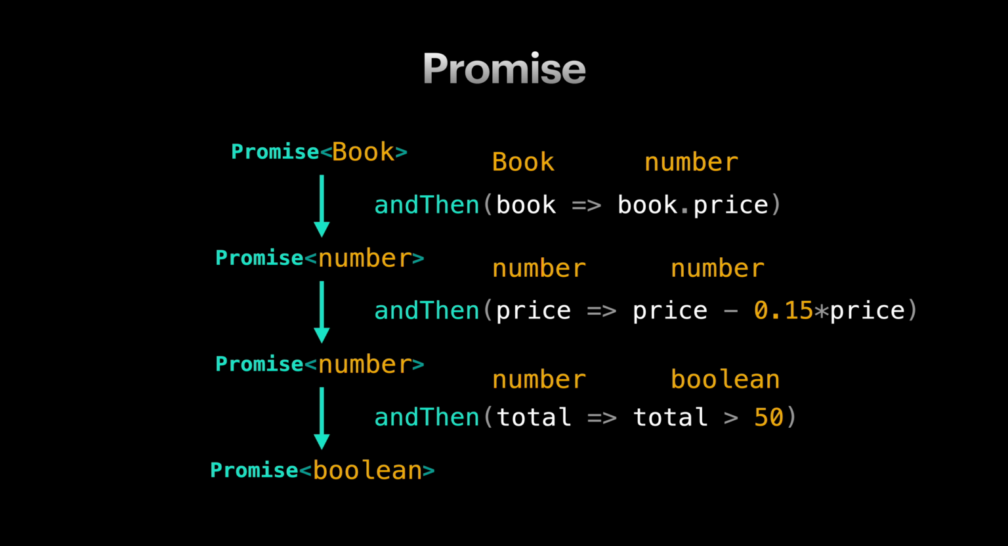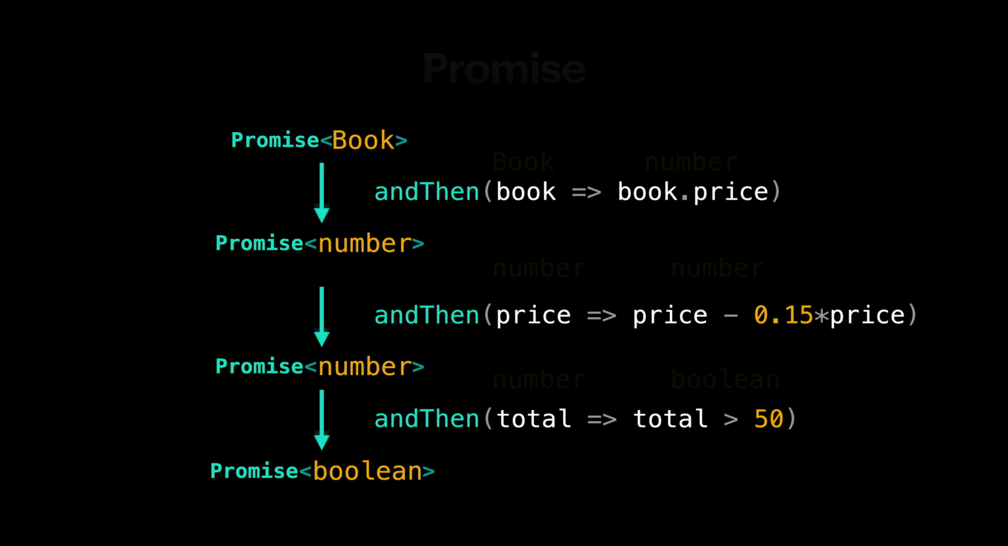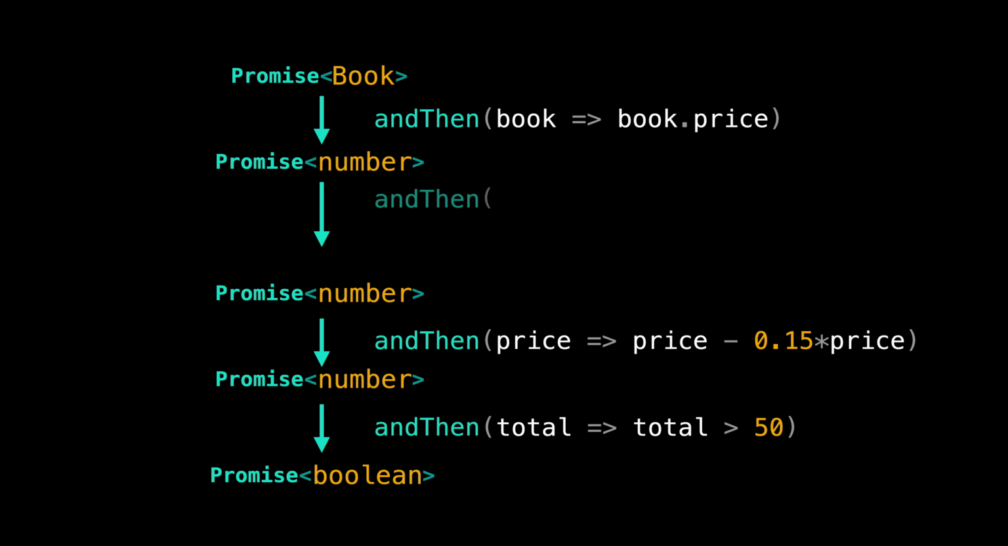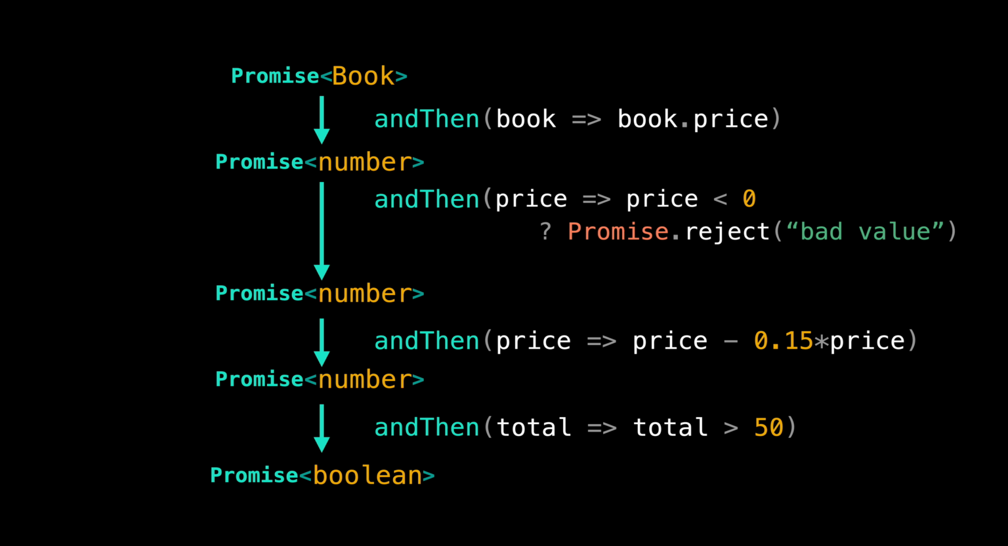But wait a second. What I'm saying works when our promises always resolve successfully. What happens if one of our promises rejects? For example, let's say after working with this SDK, we learn that sometimes we get books with negative prices. In those cases, we want our application to recognize these situations and behave accordingly by rejecting the promise. So when the price is less than 0, we return a rejecting promise with a string "bad value", otherwise returning the price.